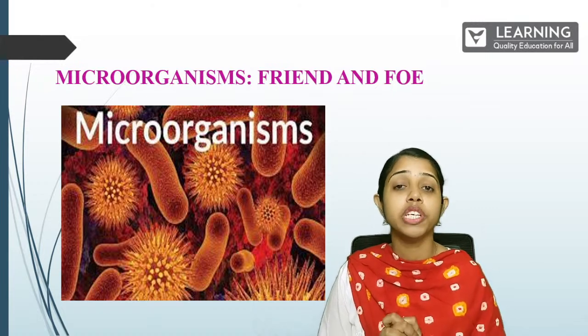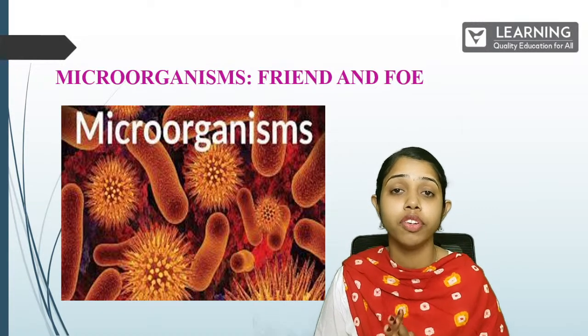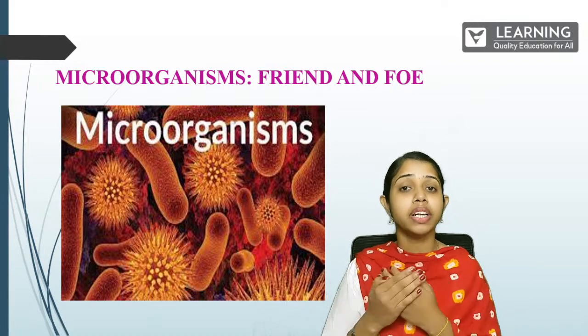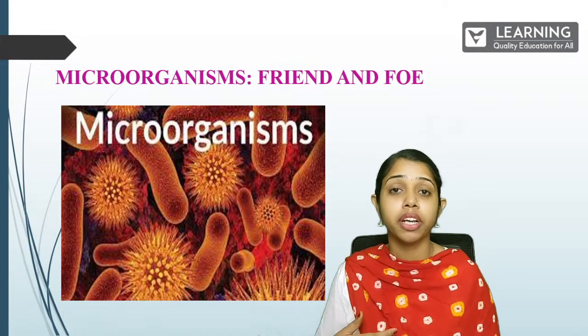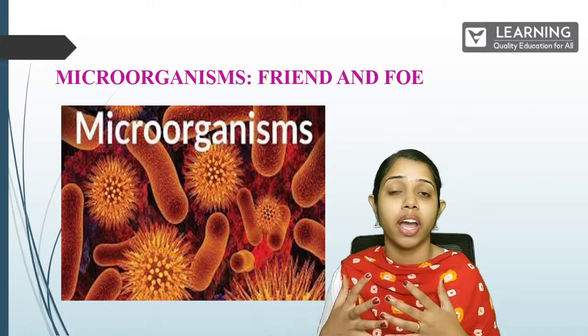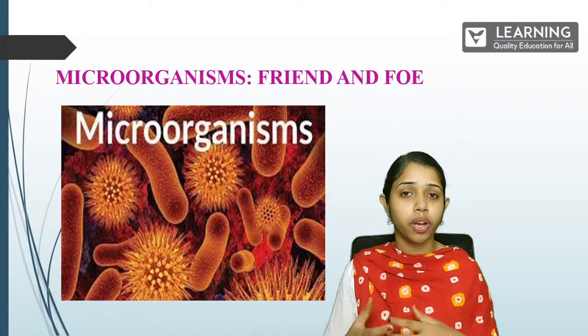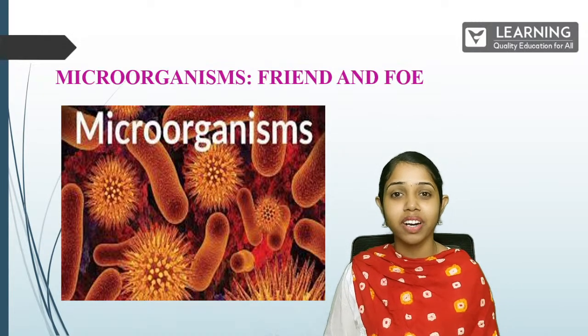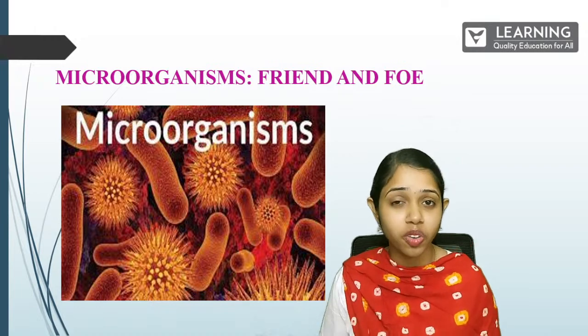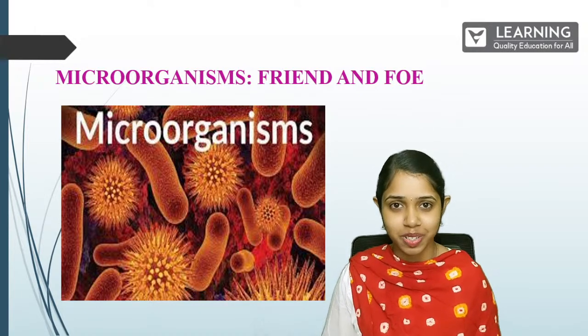We also spoke about the harmful microorganisms, and the different human, plant and animal diseases these particular microorganisms are causing. I hope you all have had a revision of all of those topics and also understood all of them.